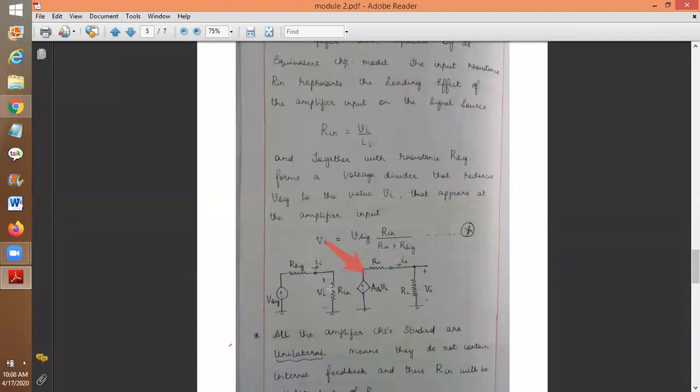See, actually at the output, what will I get? At the output I will get the amplified version. Amplified means what? Gain into input. Can you see gain, AV? Mark it. AV0 is the gain into VI.